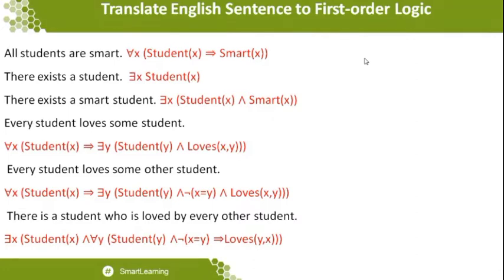So first of all, what we want to do is identify some kind of variables which we can substitute for the given statement. For example, I'm just writing a statement, all students are smart. When you write this particular statement, there are two sets of statements you want to identify. One is students and the other is smart. Not only students can be smart; there are some other things that can also be smart.